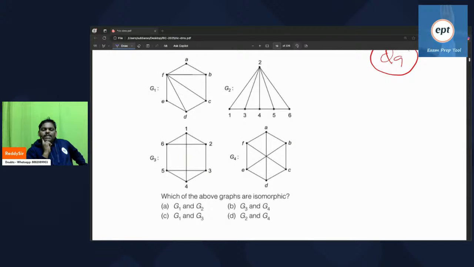9.29. I think Prasad, you can manage. You can manage GATE also because you are 9.29. You can manage both properly.